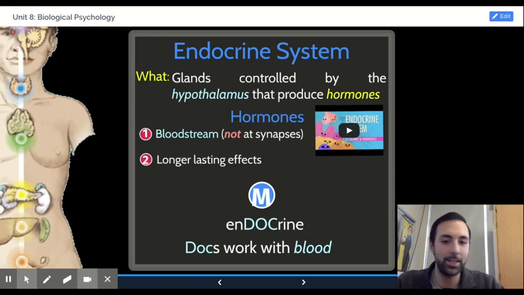Neurotransmitters, on the other hand, are instantaneous. They are released from a neuron. This process is so fast. That's why we can walk and move and think in such a quick manner. So very different.